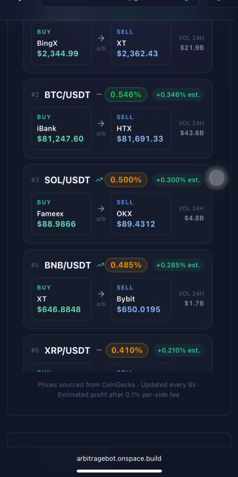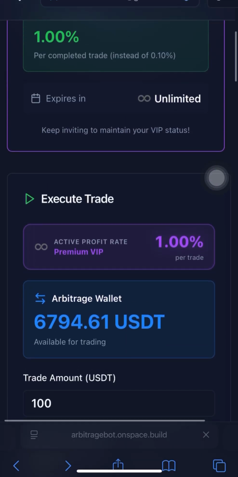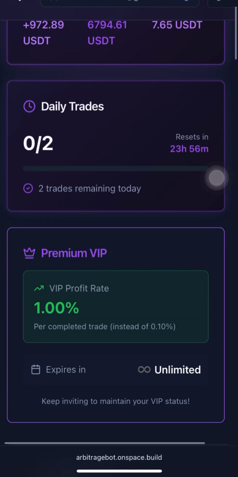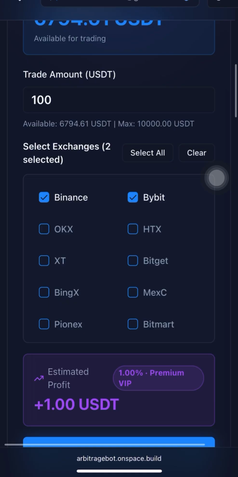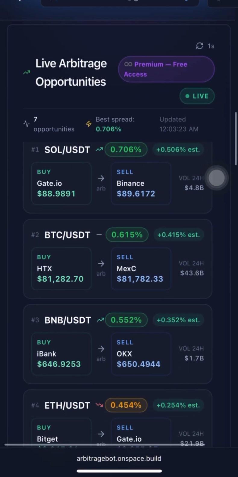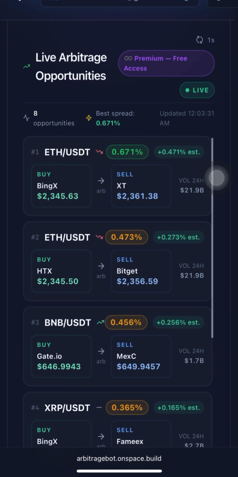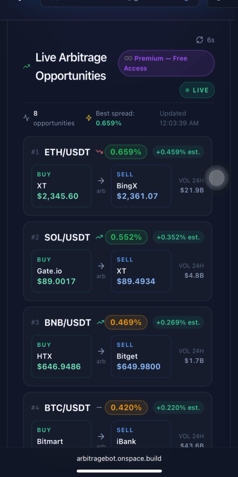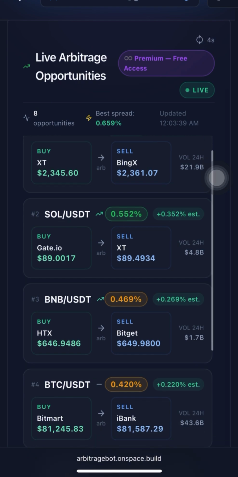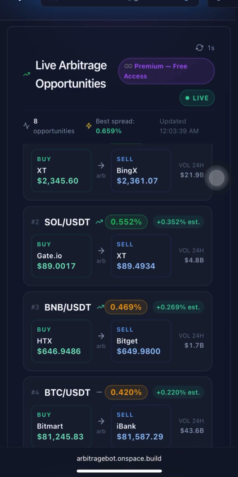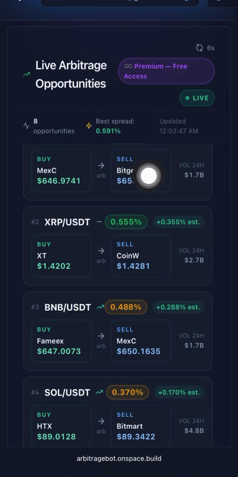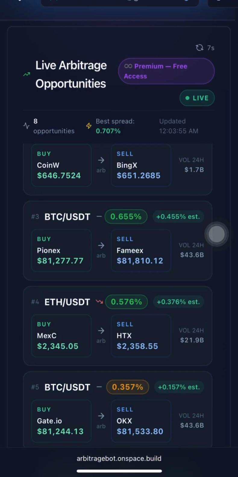And if you don't want the bot to trade for you, it's 3 in 1. We have set segments where the bot can trade for you automatically, or if you think that okay, I can't risk this thing and I want to trade it manually with my own knowledge, then you go in for this one. It will give you signals for you to trade manually. It will give you live price differences, show you where to buy, where to sell. It will give you the best spread, and it will also give you the volume for 24 hours. It will give you everything.